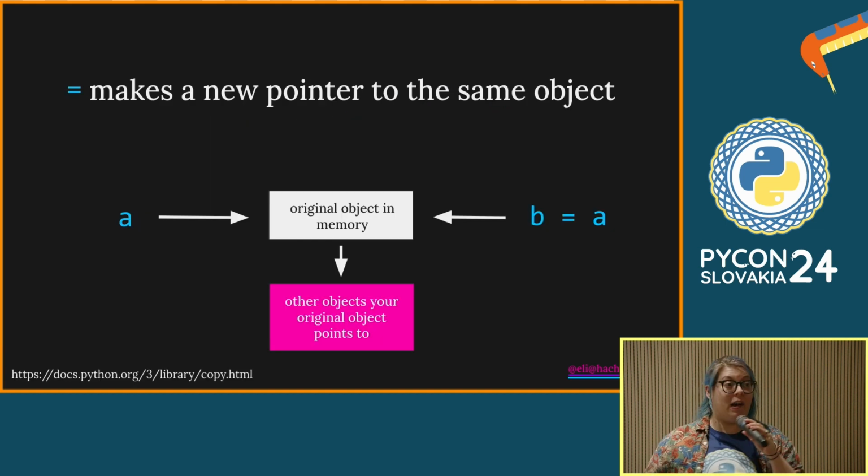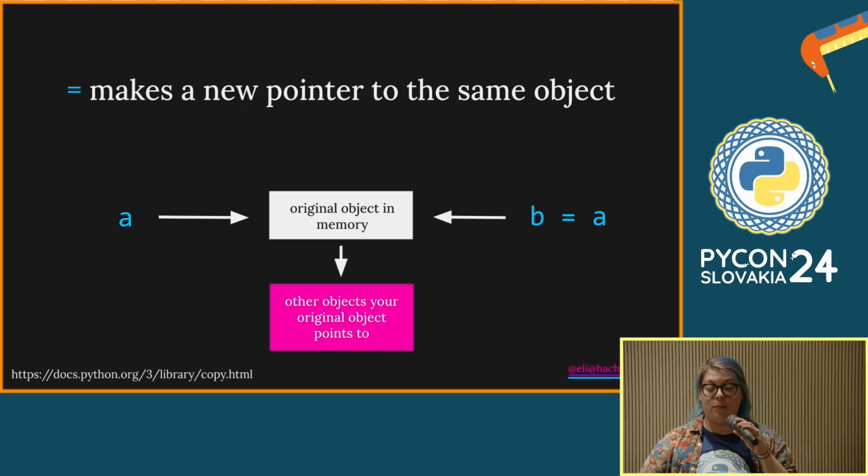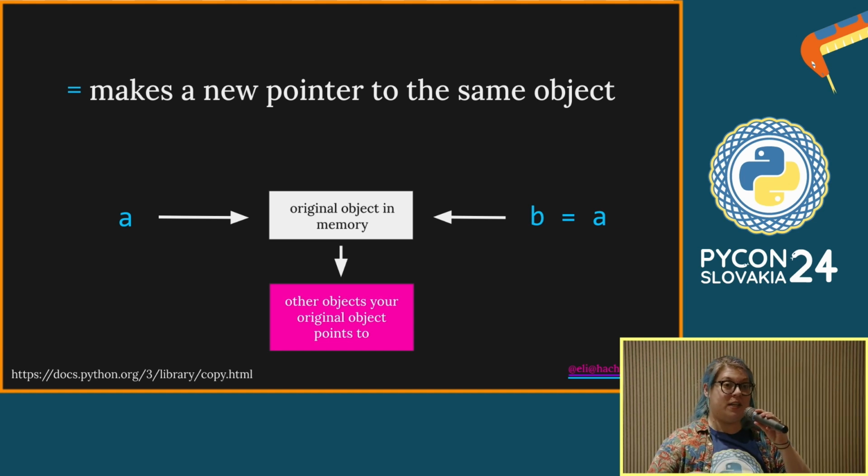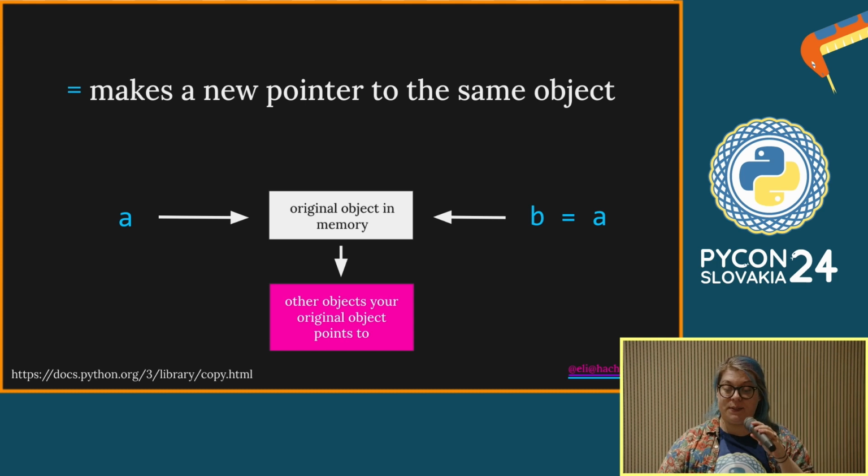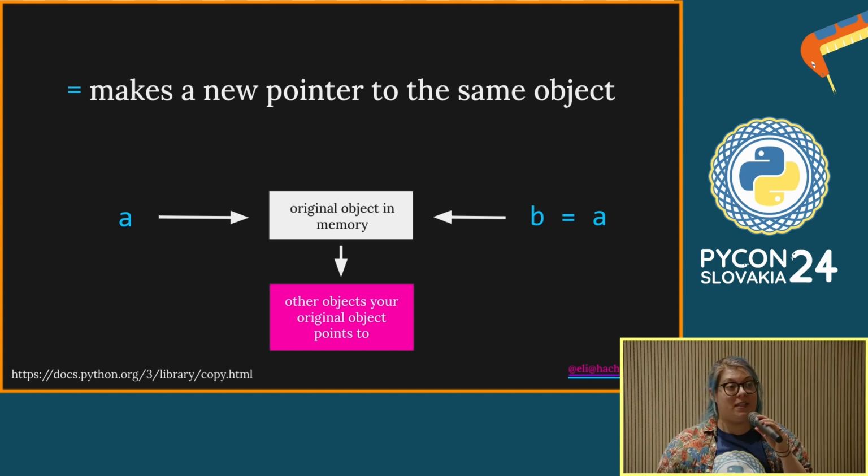Cool. So diagrams. Diagrams make everything easier to understand. When you do equals, you're simply making a new pointer to the same object. On the left here, you've got A pointing at the list object, and then the list object pointing at the things that it contained, its elements. And then when we set B is equal to A, all we're doing is we're adding a new arrow here, a new pointer. But the actual object is the same thing.